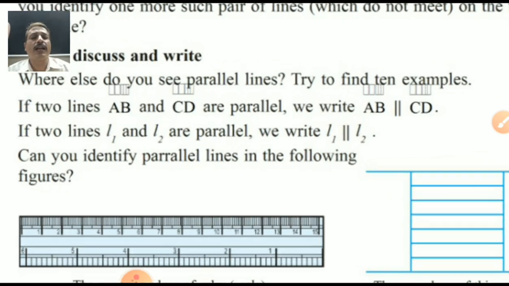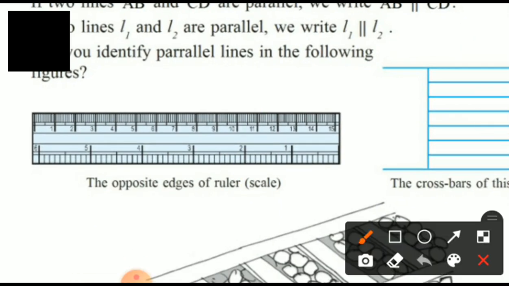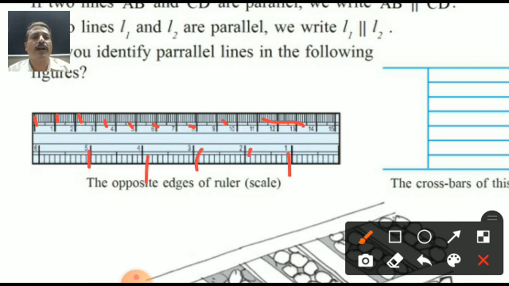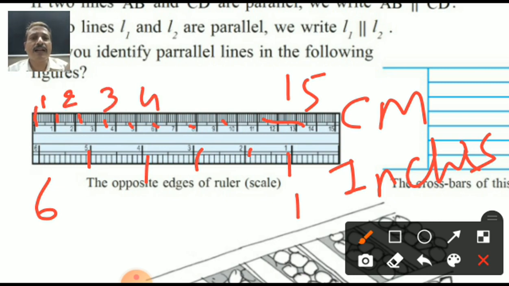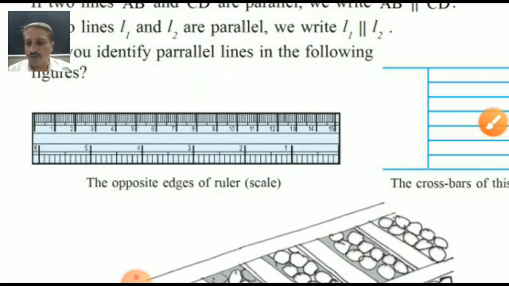A scale you are having in your compass box. On one side, small numbers are written. On the other side, some numbers are written farther apart. Here it is showing the centimeter. On the other side, it is showing the inches. On the small scale, 1 to 6 are written here, and here 1 to 15 are written. It is the 15 centimeter scale of your compass. Each number is cut into 10 small cuts, which is called the millimeter. Yes, student, mm means millimeter. Cm means centimeter. You are knowing very well. We are using centimeters mostly in our textbook solutions.